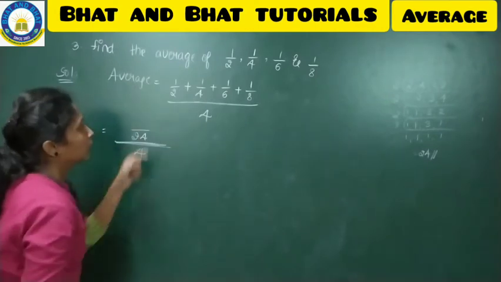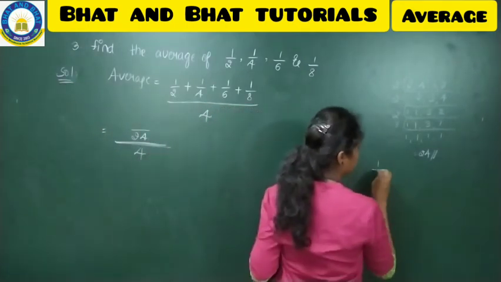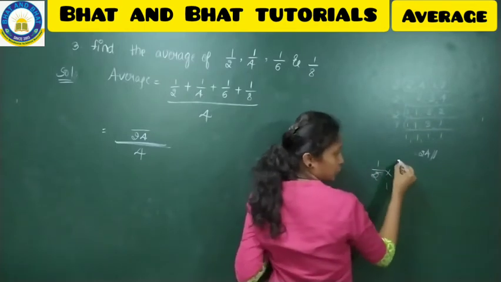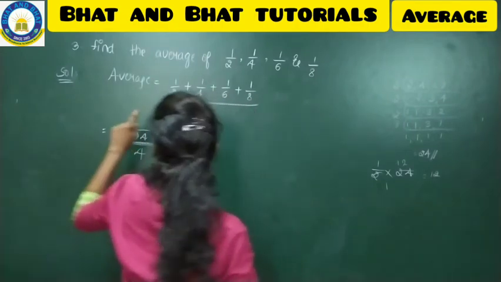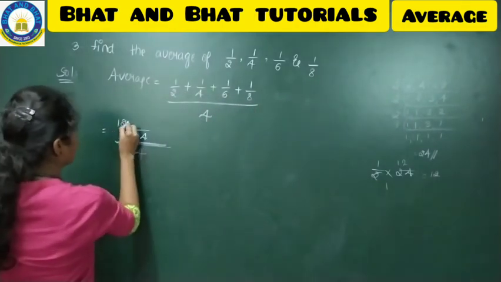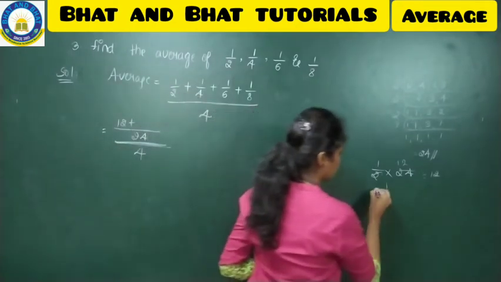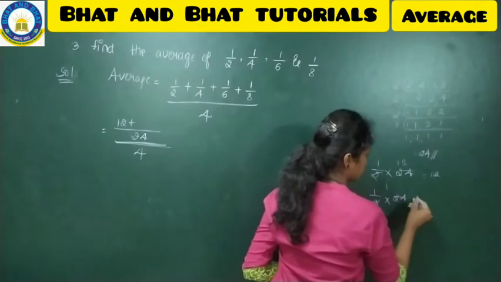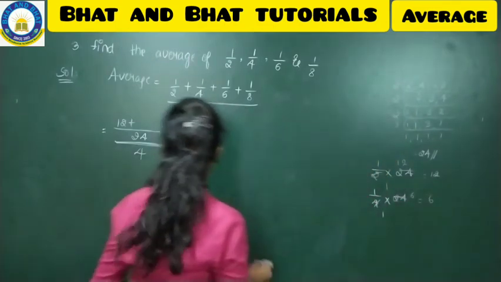Okay, and you have to take the first part of the fraction, that is 1 by 2. Usually we do that, right? Into 24. 2 ones are 2, 2 twos are 4, so 12. So first you have got 12 plus, and then 1 by 4 into 24. 4 sixes are 24, so 6.